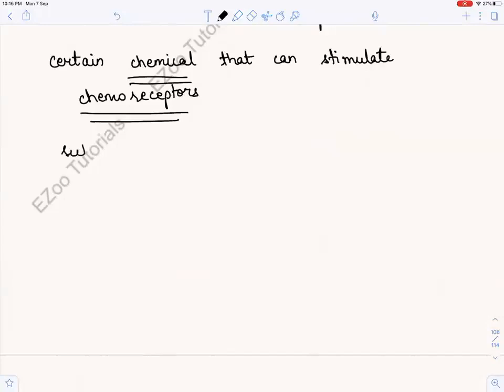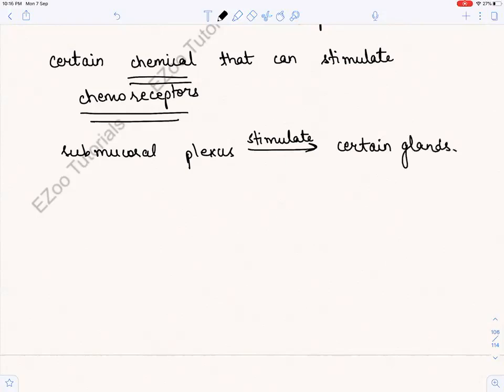The submucosal plexus. Remember the submucosal plexus? It will stimulate certain glands. Remember, in the submucosa there are certain glands which have ducts and tubes, and which increase the secretions.